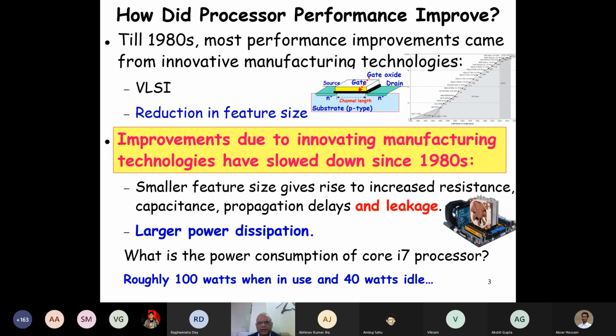And the clock rate has decreased from 3.6 gigahertz of operation. Now we have 3.5 gigahertz, we have now 2.2 gigahertz and so on.